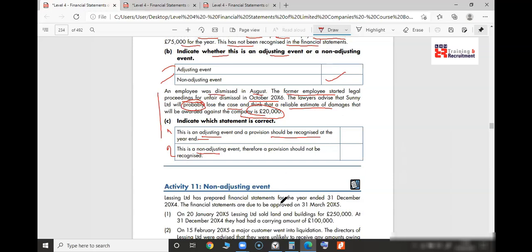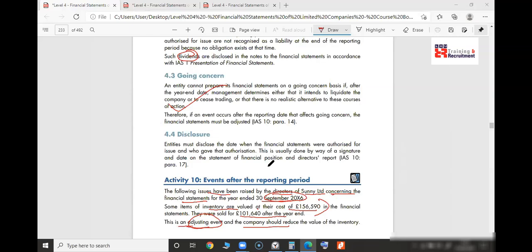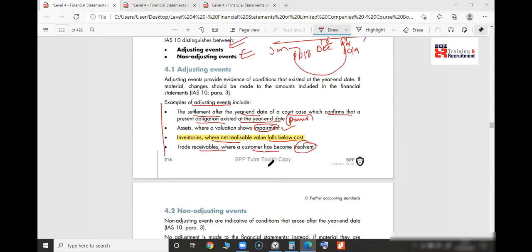Let's see everybody's answers. Very good. Rosie, Zivil, Vivian, Mika, Jessie, Mary, Hakan, Camelia, everybody agrees. Everybody says adjusting event. Number 1, it is 100% provision. Thank you, Rabia. We're going to lose the case, it's probable, and we've got to adjust it. How do you know it? Because we have memorized it. From where? From this one.